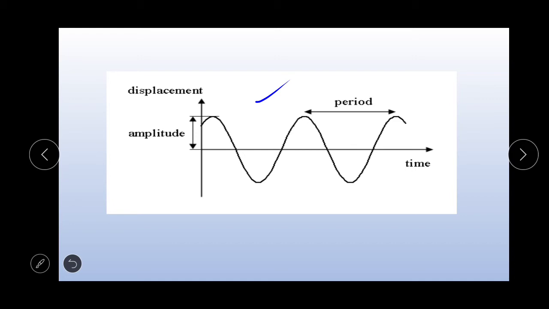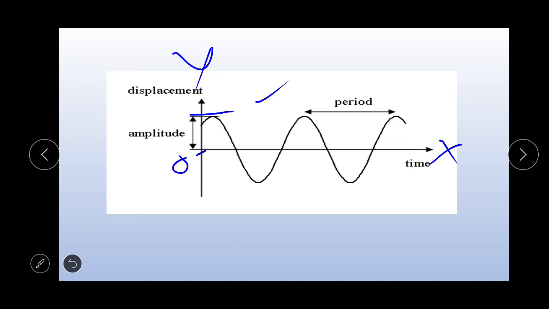Actually it is a graph. Time is taken along the x axis and the displacement is taken along the y axis. Okay, right. Here the amplitude is what? Actually this is the mean position O. Amplitude is the maximum displacement from the mean position.